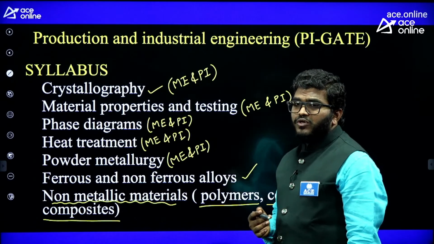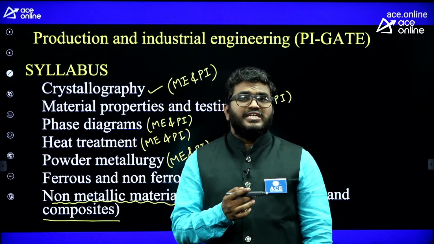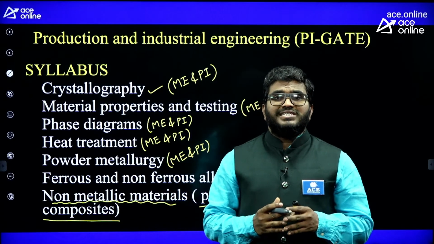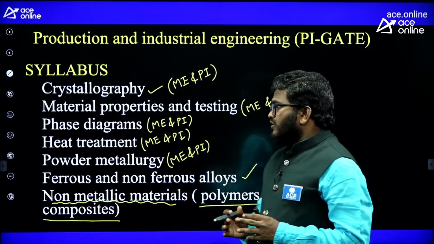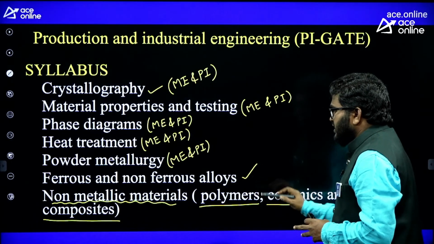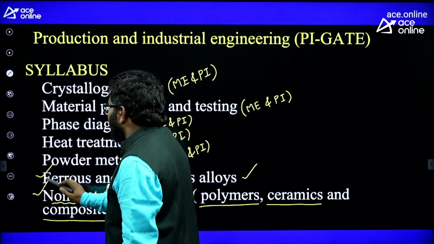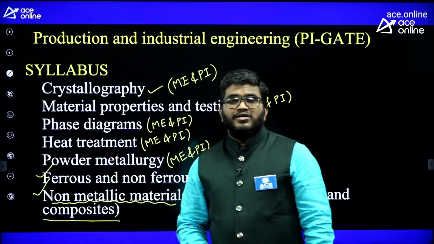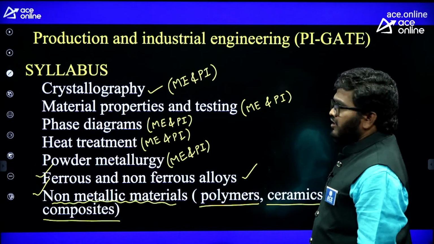If you are going to attempt PI GATE, production and industrial engineering GATE, you should focus more on material science. There is a huge weightage there, and other than the mechanical syllabus, you should focus on these extra topics, that is ferrous and non-ferrous alloys.